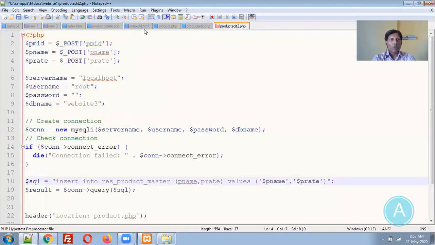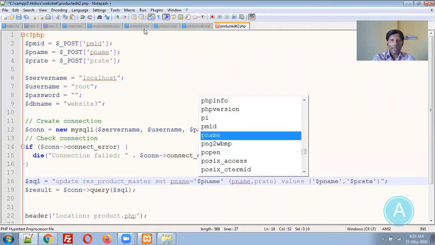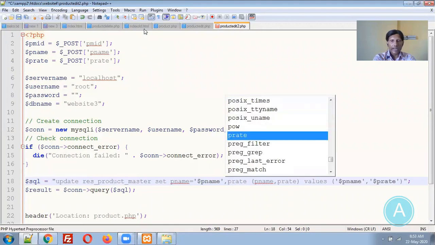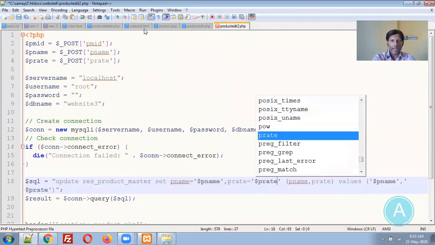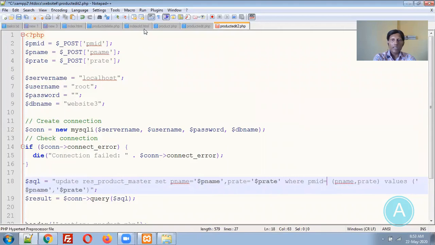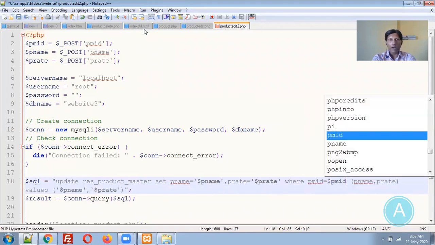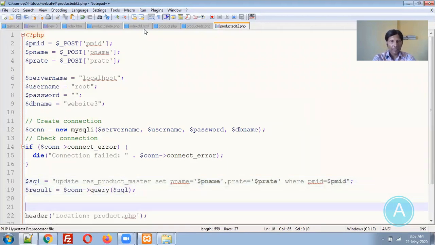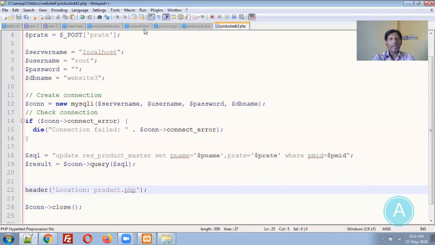But here we are not supposed to insert the record, but update this table set PName is equal to $PName, PRate is equal to $PRate, where PMID is equal to $PMID. And we will redirect back to the product page.